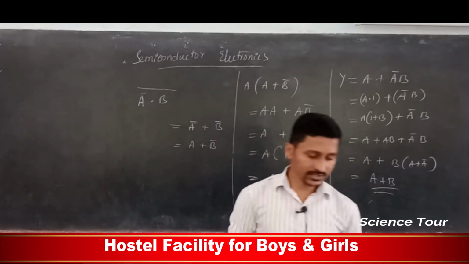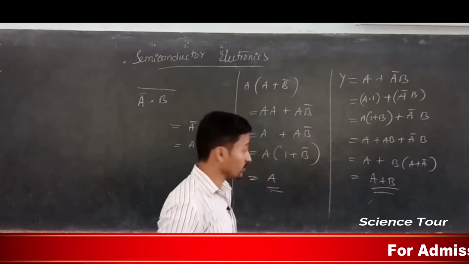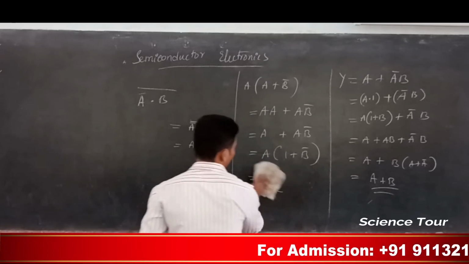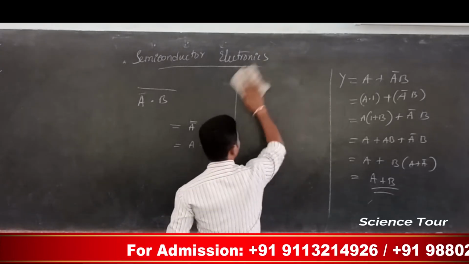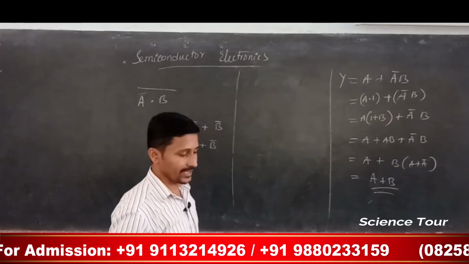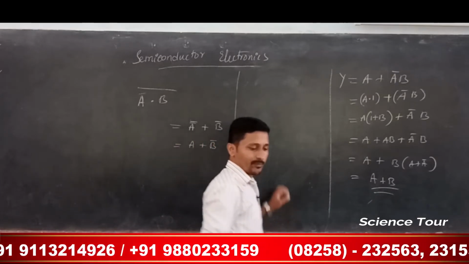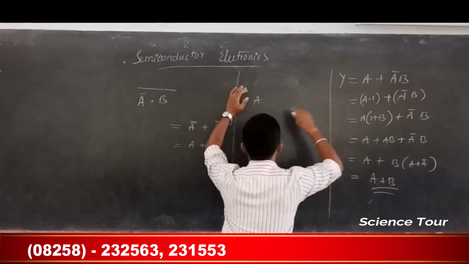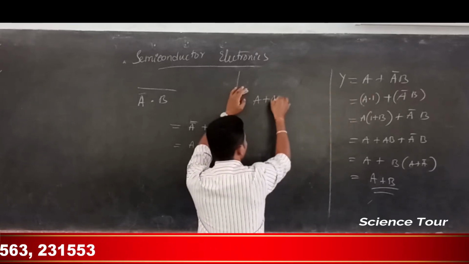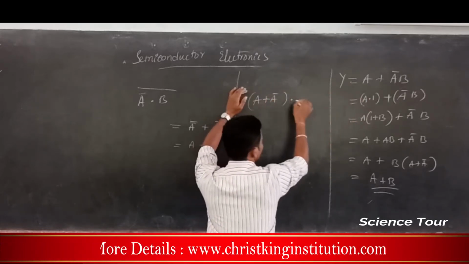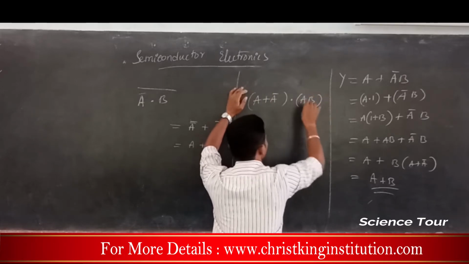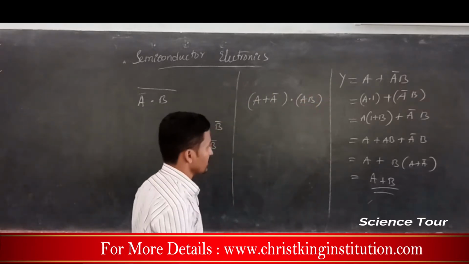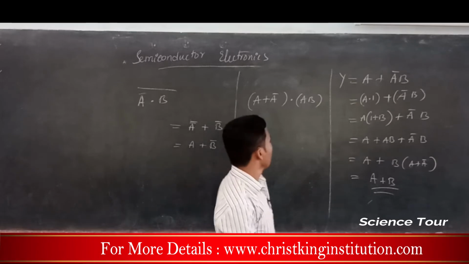Now in the next case, you can also use the distributive property. We can also multiply: A bar plus A, isn't it, A bar dot AB. A plus A bar is nothing but 1.